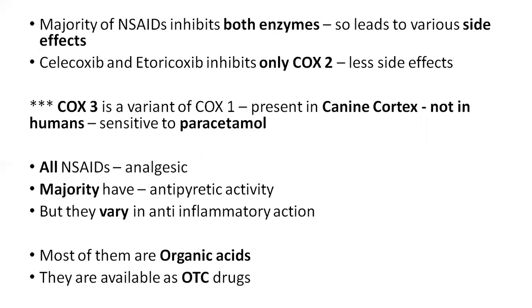All NSAIDs have analgesic activity, and the majority of them have antipyretic activity, but they vary in their anti-inflammatory action. Most of the NSAIDs are organic acids, whereas nabumetone is not an organic acid. Except nabumetone, all the NSAIDs are organic acids, and they are available as over-the-counter drugs.